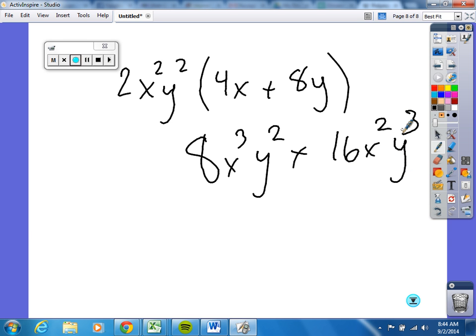What is the degree? Degree of 5, and notice we usually like to leave the ones with x's, the lower of the 2 alphabet, first. Whoever has the higher of those, does that make sense what I'm saying? See how this is x cubed and this is x squared, so we leave them first in the term. Go ahead. Is that a plus sign? That is a plus sign. Is that better for you?